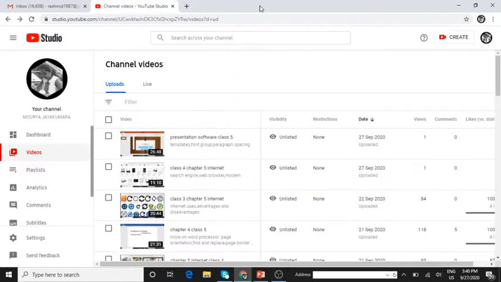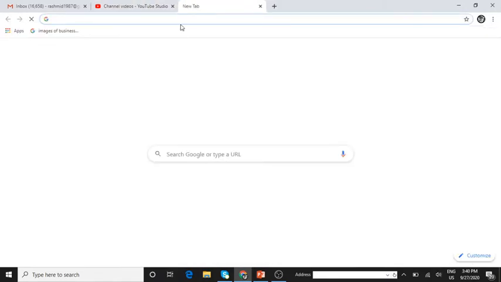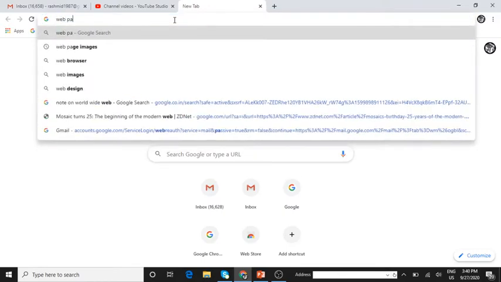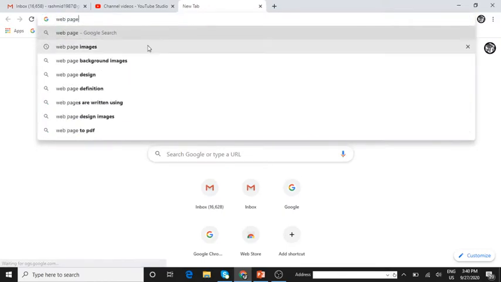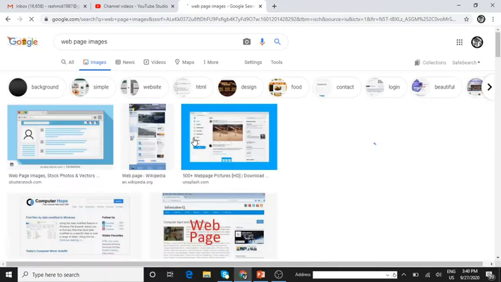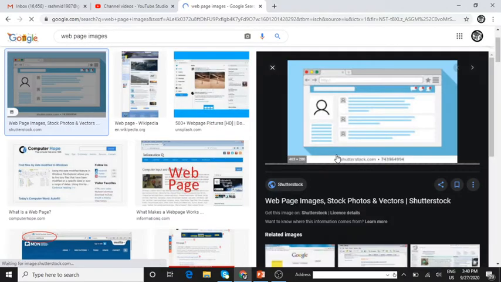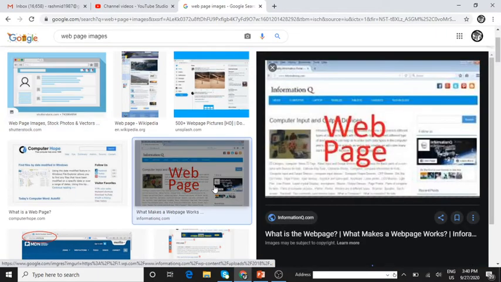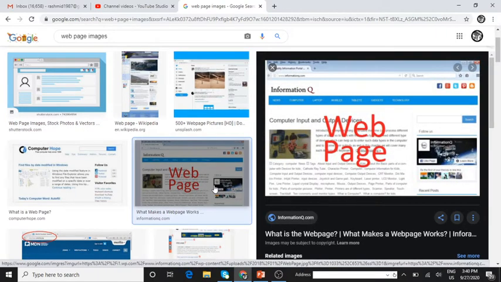Web page. It is a page on internet which contains the information in the form of text, graphics or sounds. A web page is a page on the internet. Can you see this, children? It contains the information in the form of text.